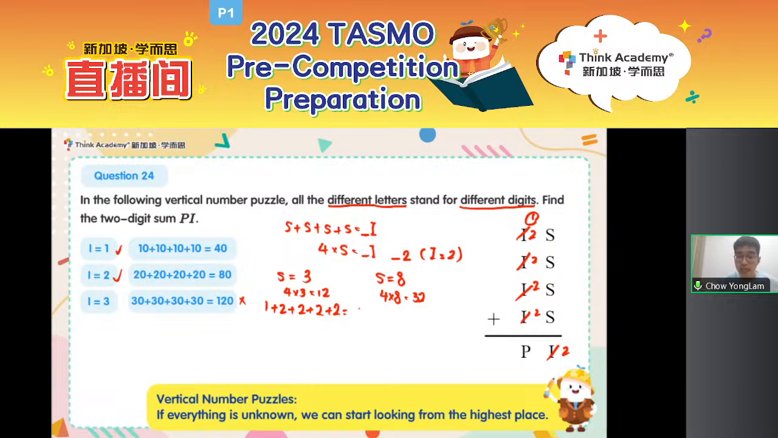So the sum is 9. And look, it's a 1-digit number. So I can confirm P can be 9. So my answer is 92.